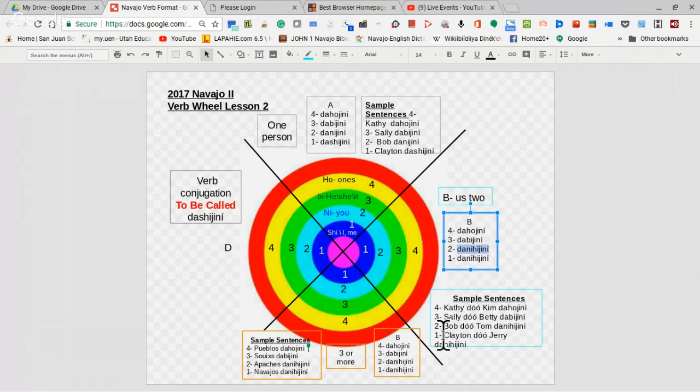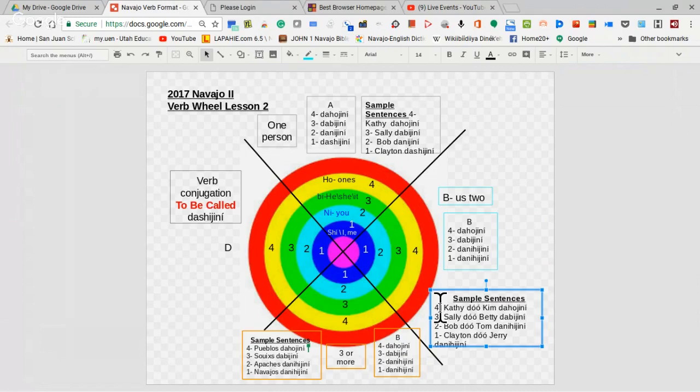So if I say Clayton or Jerry, Dashijiní, that means I'm talking about me and Jerry. But if I'm talking about you, Bob and Tom, Dashijiní. So it's in context. One is us, one is you two. And the they two is Sally and Betty, Dashijiní. Same thing all the way up. And so now we go to, this is one verb that would be hard for us to understand. The next verb that I do, you can probably see it better.